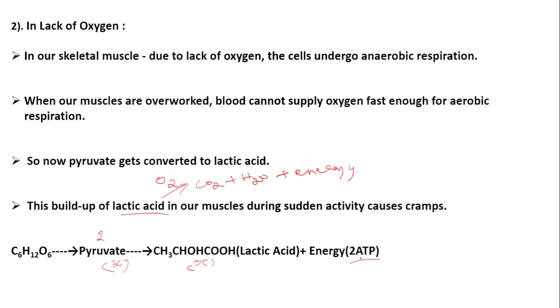Again only 2 ATP molecules are synthesized here in lactic acid fermentation. Muscle cells undergo lactic acid fermentation. That is, pyruvate molecules will be converted into lactic acid and a little amount of energy is released. Let us see what happens if oxygen is available, that is in aerobes. So all the animals which are undergoing aerobic respiration will be getting a sufficient amount of oxygen. In the presence of oxygen, what happens to the pyruvate molecule?